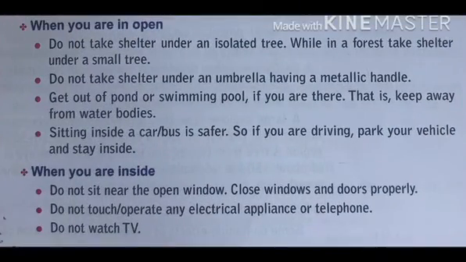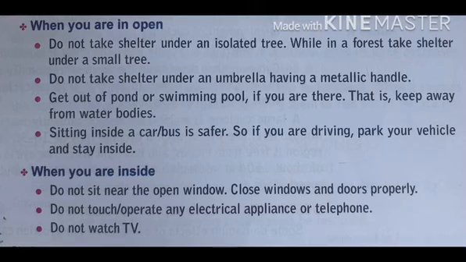Precautions to be observed during a thunderstorm. During a thunderstorm, when you are in the open, do not take shelter under an isolated tree. While in a forest, take shelter under a small tree. Do not take shelter under an umbrella having a metallic handle. Get out of the pond or swimming pool if you are in there. That is, keep away from water bodies.